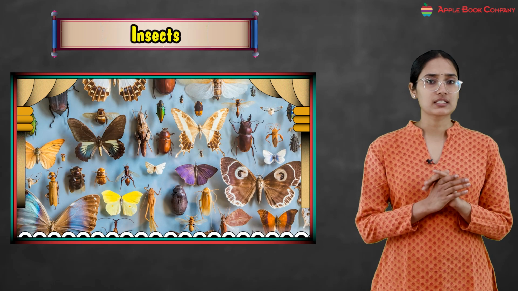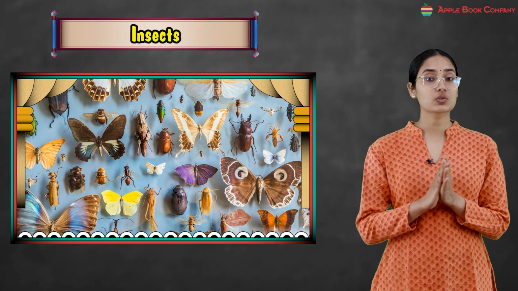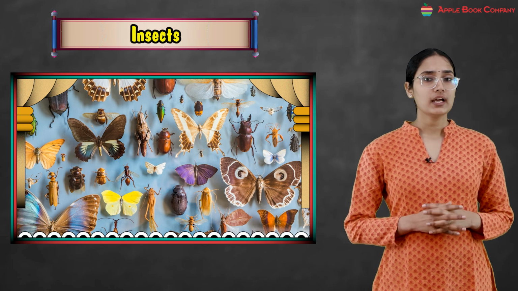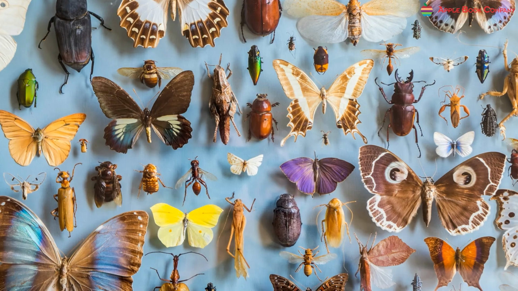Now we have insects, right? Insects is also a part of animals and they are very small. So insects are small animals, very small animals, and all insects have 6 legs. So generally what you see that animals have 4 legs, right? But these insects have 6 legs, and some insects have wings also, so they can fly.